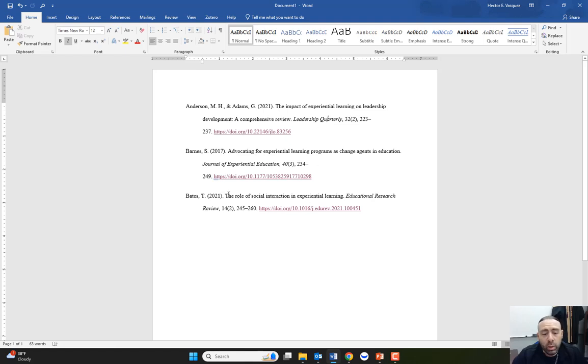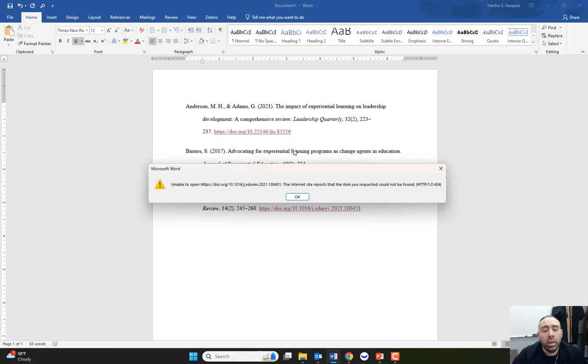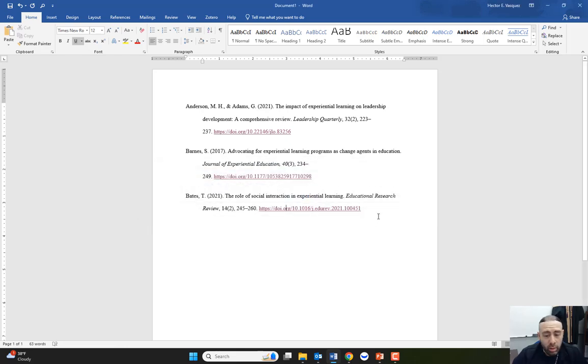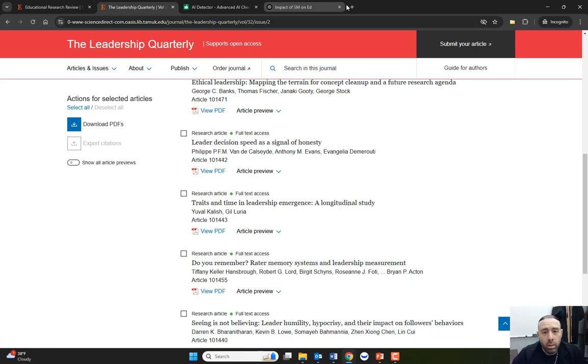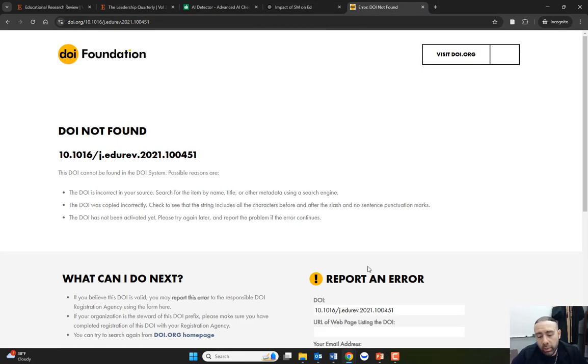Using this last one, we'll use this one as well. The Role of Social Media Interaction and Experiential Learning. It's from the Educational Research Review. Same thing. If I want to open the hyperlink, it tells me it's unable to open it because, again, it does not exist. If I simply copy and paste this instead, we can go ahead and open a new tab, and it'll tell you that it's not found.